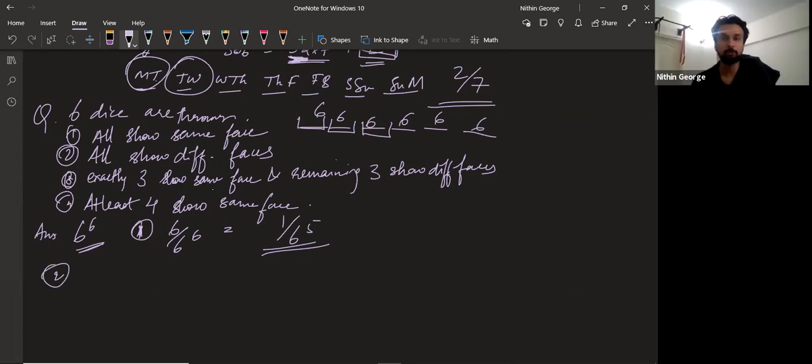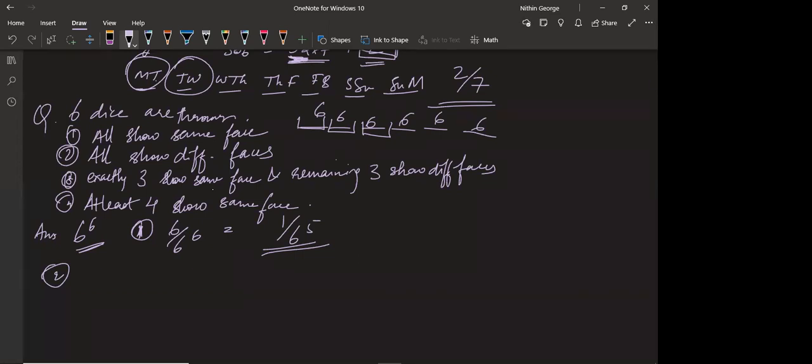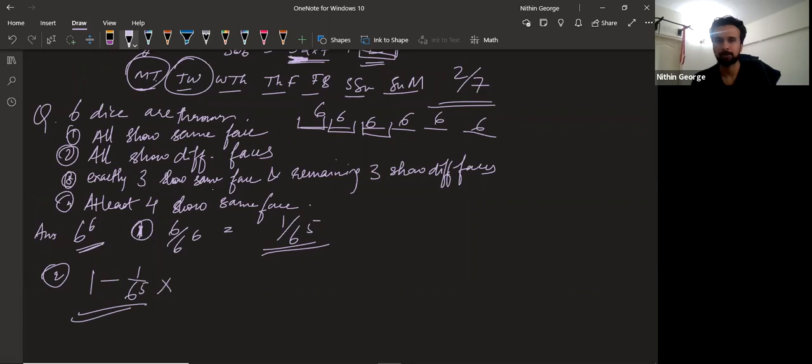Now, all show different faces. What do you do here? It will be 1 minus 1 by 6 power 5. Okay, this is wrong. Here 1 minus 1 by 6 power 5 is when all do not show the same face.